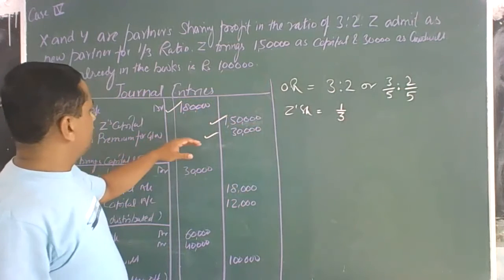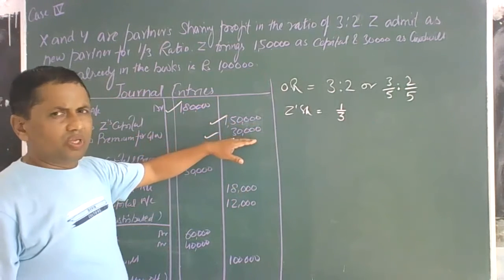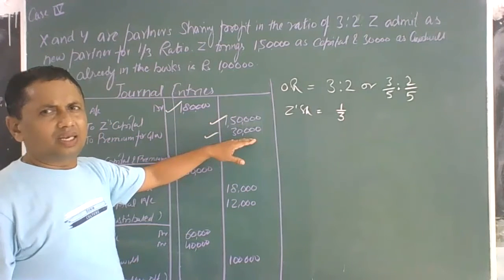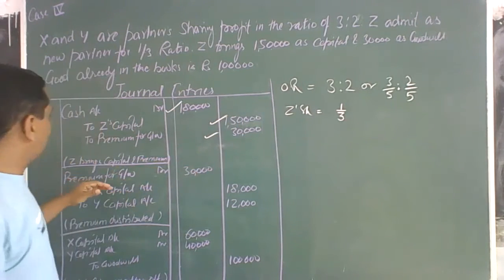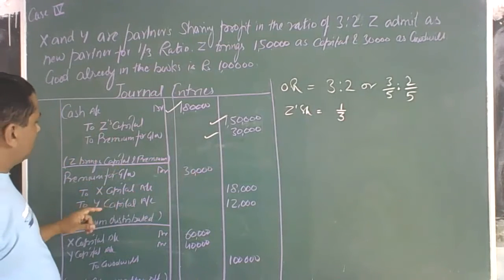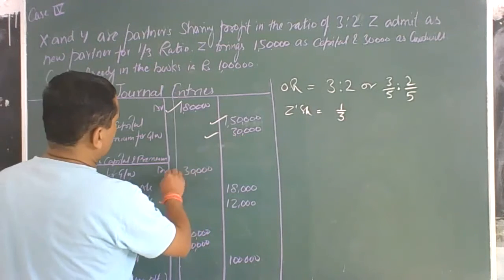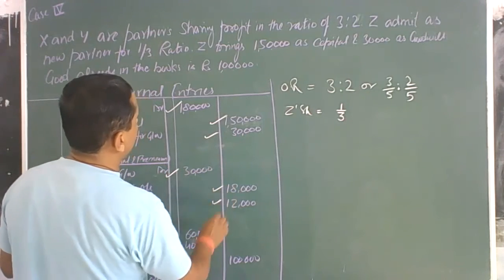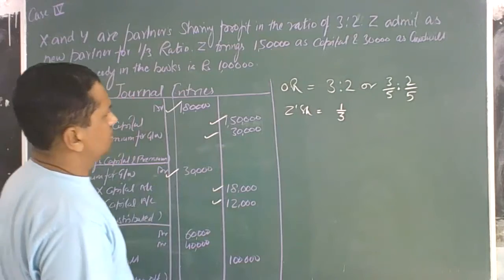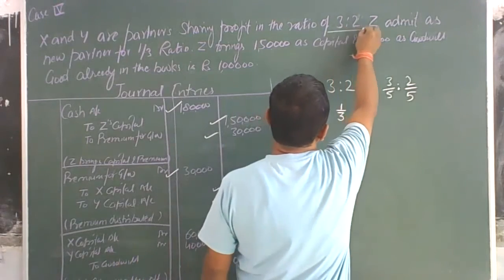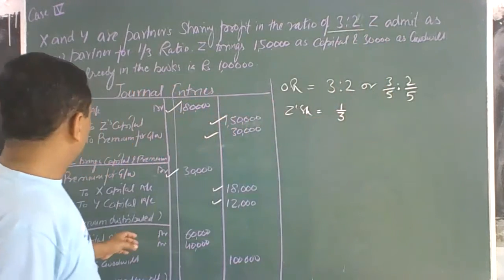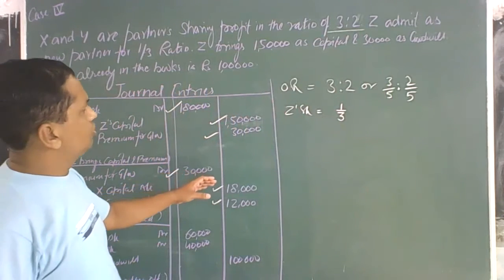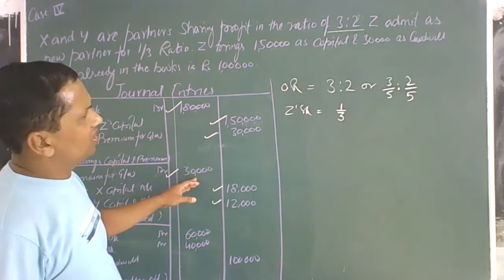In this, the premium for goodwill is credited by 30,000. This goodwill brought by the new partner is credited to the old partners in their sacrificing ratio. So premium for goodwill account is debited, and X capital account and Y capital account are credited. This 30,000 share of goodwill of the new partner is credited to the old partners in their sacrificing ratio. But in this, no distribution of profit is there, so the old ratio is the sacrificing ratio. So the goodwill premium is distributed in their sacrificing ratio: 30,000 is distributed in the ratio of 3:2, meaning 3/5 and 2/5.